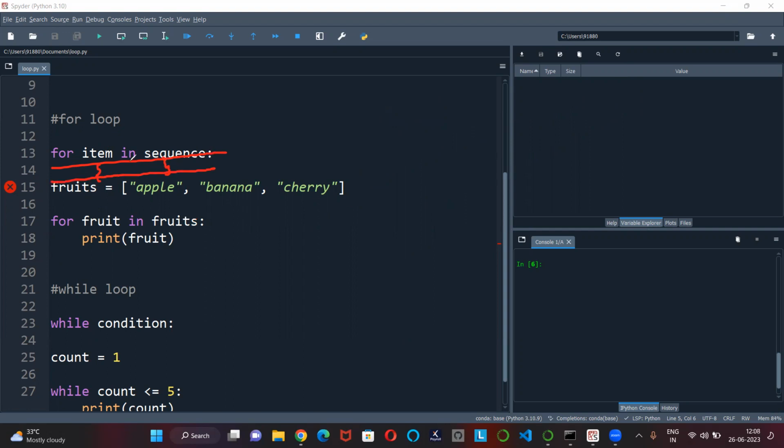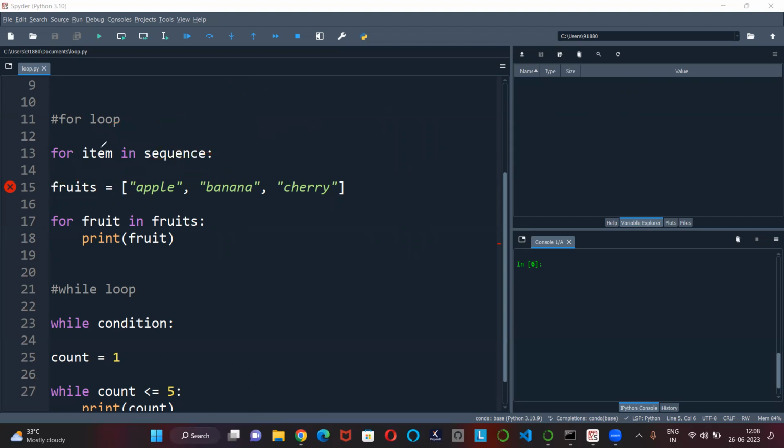The loop variable here is item. Item is the loop variable. It takes on the value of each item in the sequence, one by one, until the sequence is exhausted. We call it exhausted. Hope I'll repeat it again.